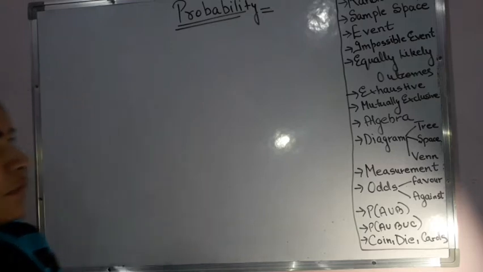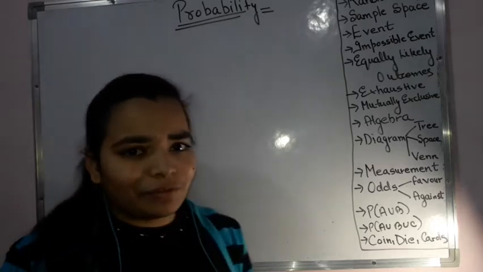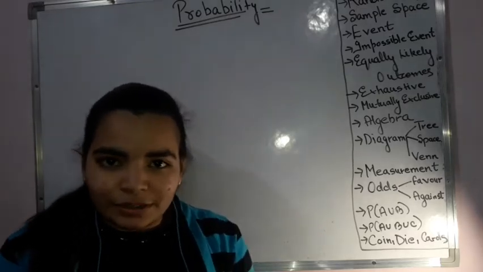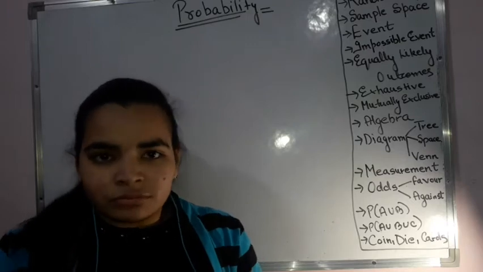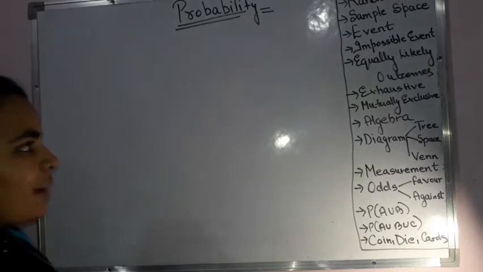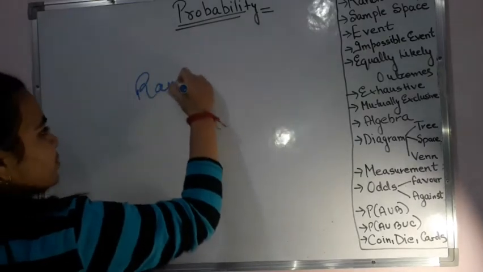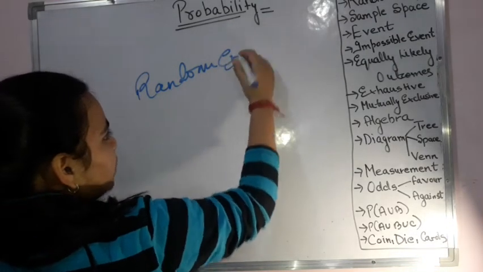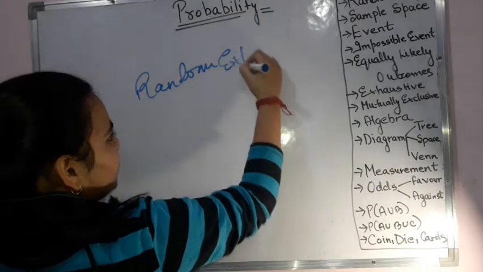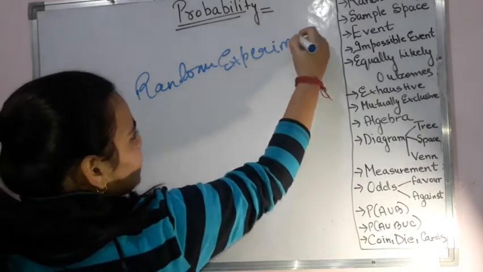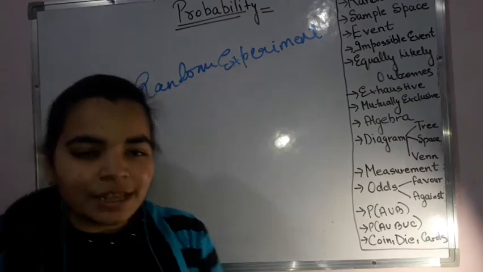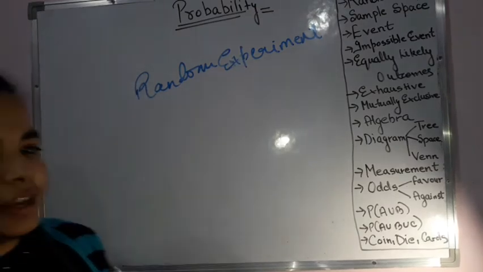Okay, so first of all we'll be seeing what is a random experiment. Random means at random we perform certain things, like just like that. So the term is random experiment, and random experiment means at random performing any experiment.